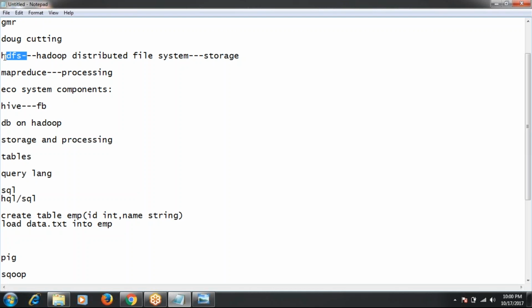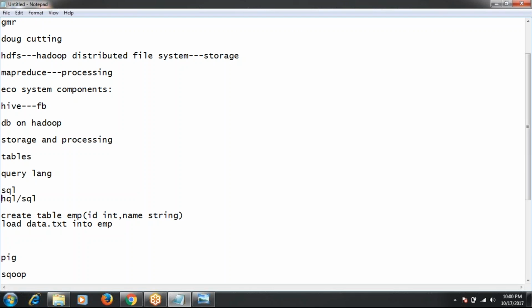I have one question. The first one is a create query, like SQL. And this second one is a Hive query, load data into EMP. Yeah, both are Hive queries only. But we discussed that Hive is very much similar to SQL.